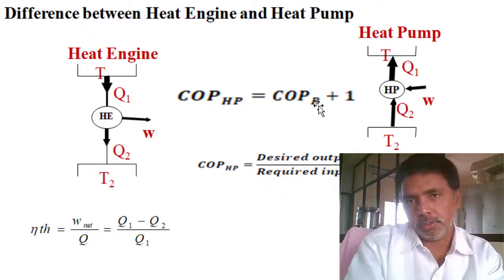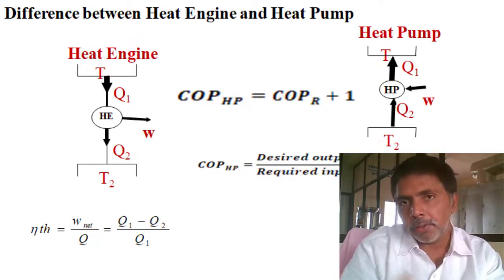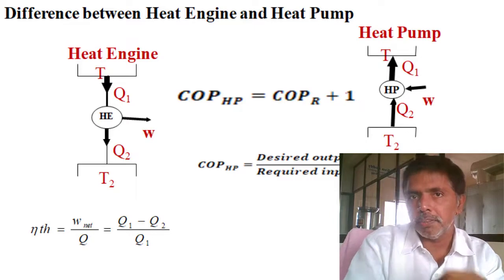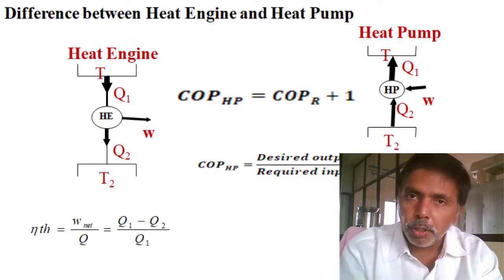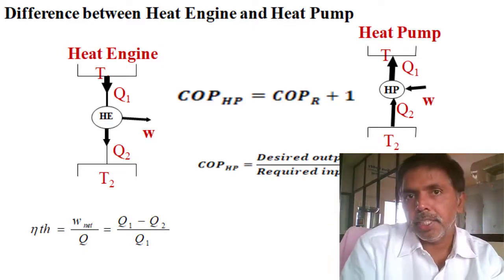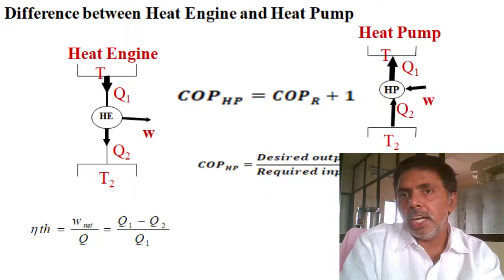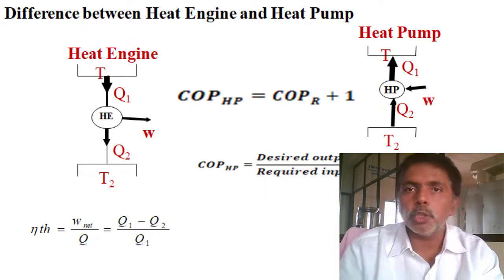That's why the heat pump COP is always above 100 percent. With less energy input, using a device, the heat pump, we can transfer heat from low temperature to high temperature. That's why the efficiency of a heat pump is represented as COP, because it's a transferring device.